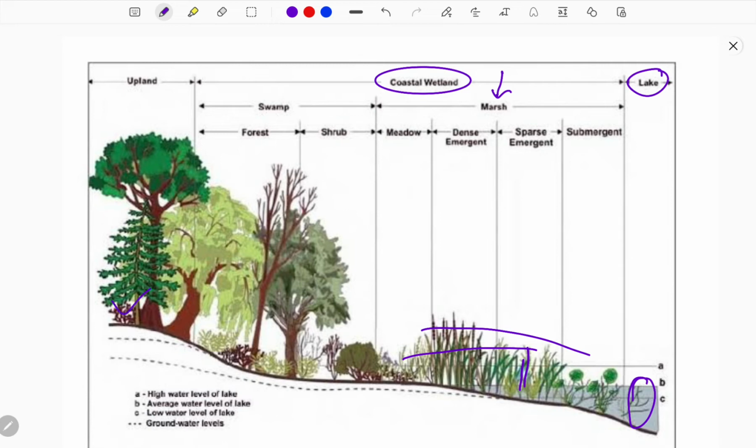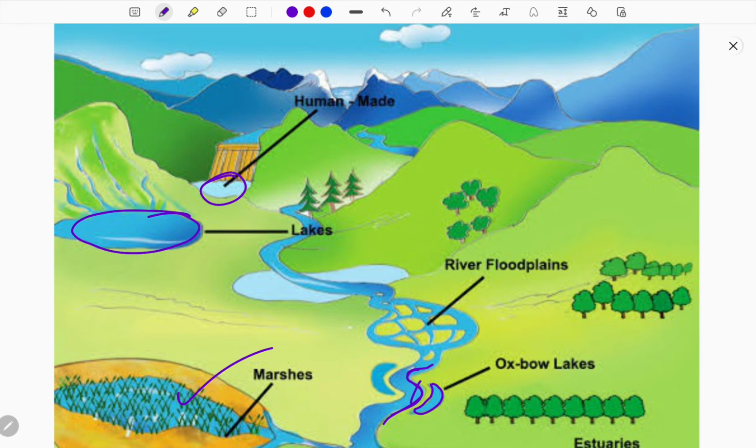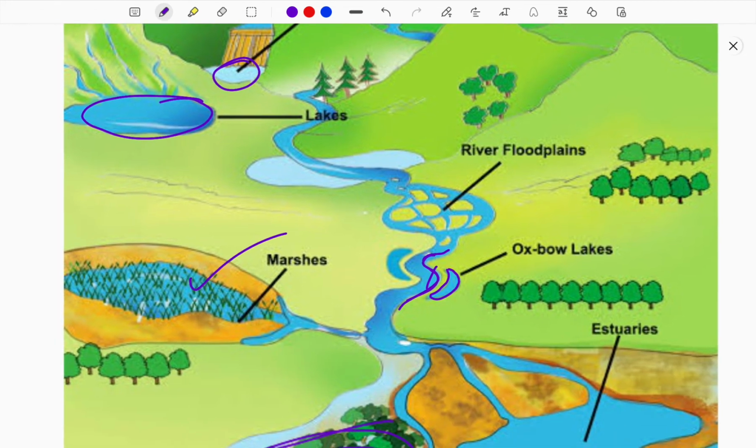Then comes the upland. So you would have understood what a wetland is. If you are asked anything about coastal wetland, swamp, marshland and lakes are the important things. Then here, based on the river, what are all the wetlands, how they are formed, everything I'll be providing you through image-oriented study.